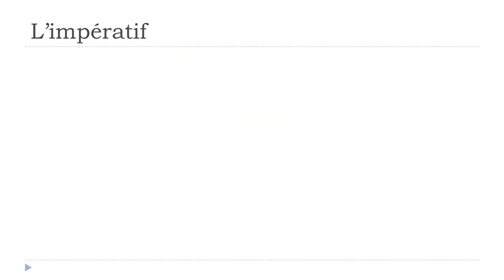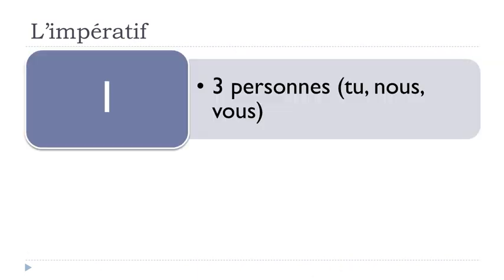So now, the first thing that you've got to remember about this imperative form is that we've got only three persons: tu, nous, and then vous. So the imperative doesn't exist for je, for il and ils au pluriel.